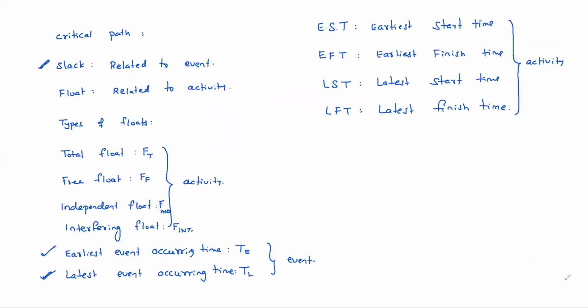Now we will see what is meant by earliest start time, earliest finish time, latest start time, latest finish time. It is related to the activity actually, that we will see. It is very simple to understand.